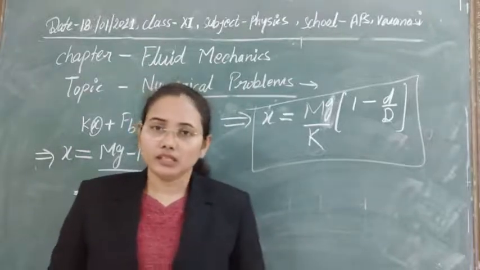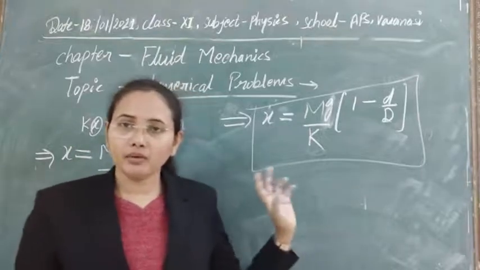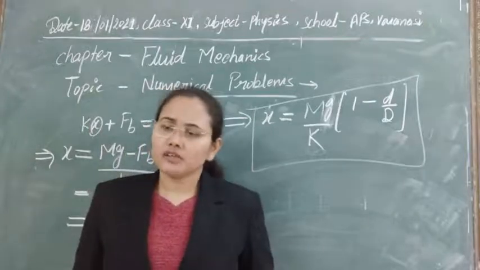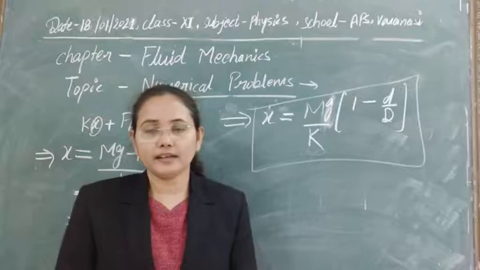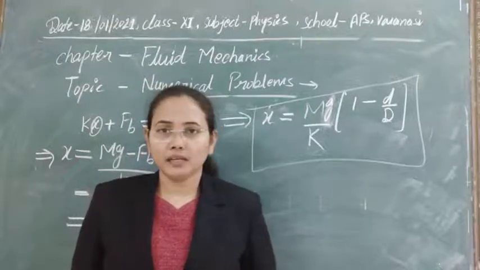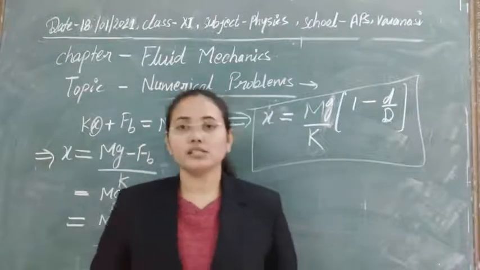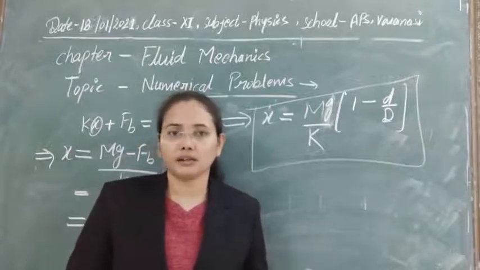First of all, just resolve it into some parts. Like here we had two things, one is the spring, second is the liquid. So first of all, put your concern only on the solid portion, like the mass that is attached to the spring, then which types of forces can act there. Just write those forces first. So the first force is its weight, second is its restoring force that is developed due to the elasticity of the spring.